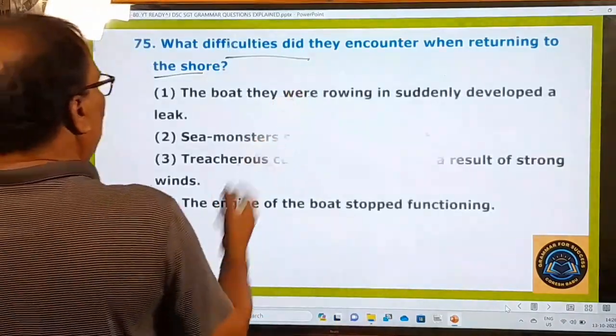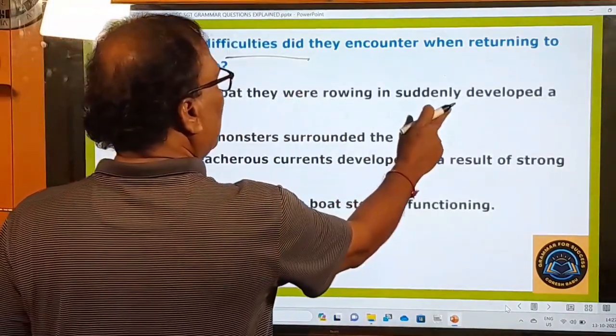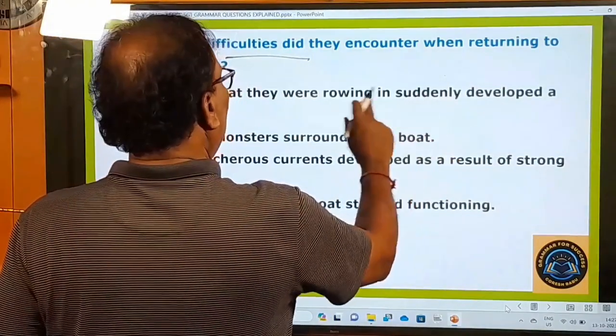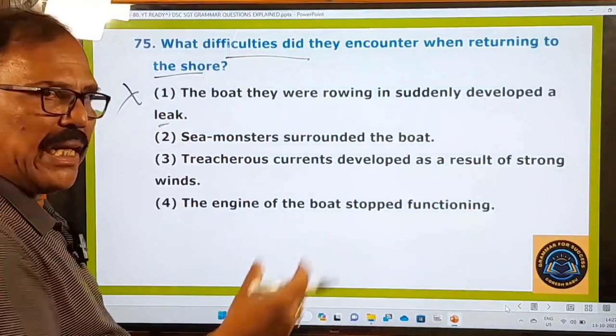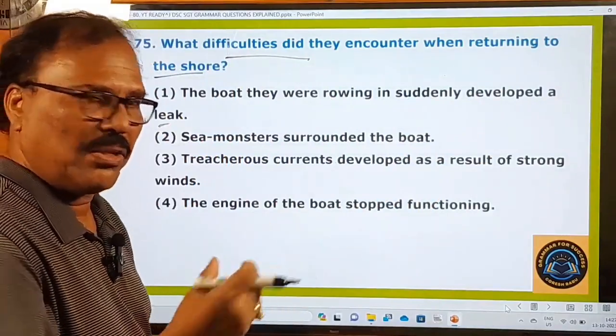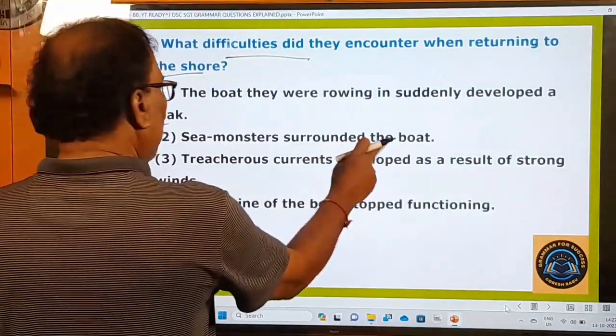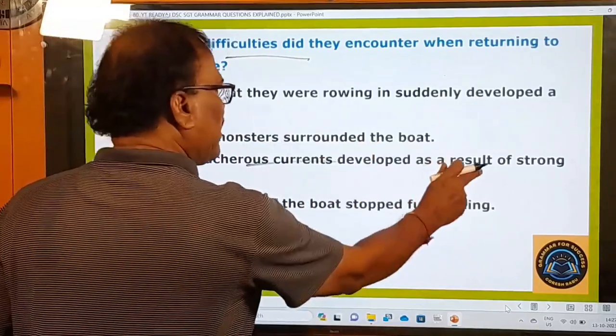So here are given the options. The boat they were rowing in suddenly developed a leak? No. Did they get any leak in their boat? No. Any leak of water? No. Sea monsters surrounded the boat? No. Treacherous currents developed as a result of strong winds?